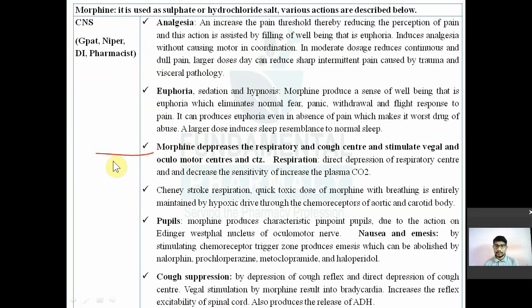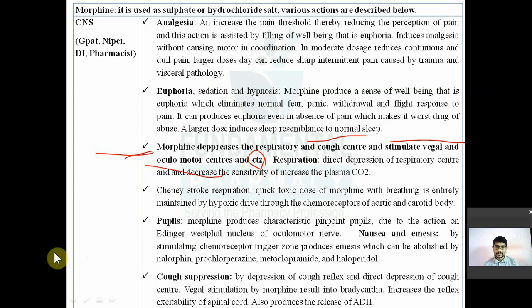It depresses the cough center. That means it is useful in cough also. It stimulates the vagus nerve. It will stimulate the vagal action. That means it will stimulate the vagus nerve and show cholinergic type of action. So whatever action is given by acetylcholine will be produced. It also stimulates the oculomotor center and CTZ. CTZ means chemoreceptor trigger zone. Stimulation of CTZ causes nausea, emesis, and vomiting.